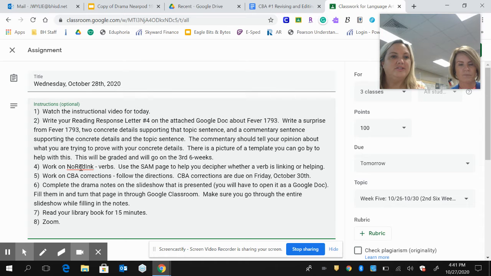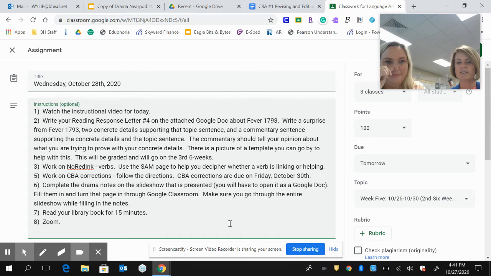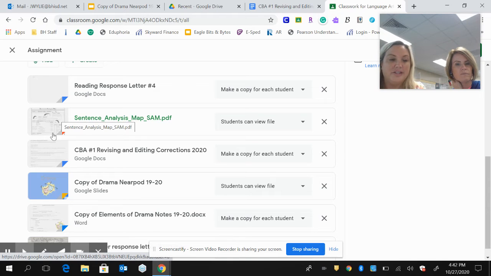You're going to work on no red ink on verbs. You can use the SAM page to help you. It's linked down here. It's called Sentence Analysis Map. On page 2 is what your SAM page looks like. Page 1 is just talking about how you go through the format of decomposing a sentence.